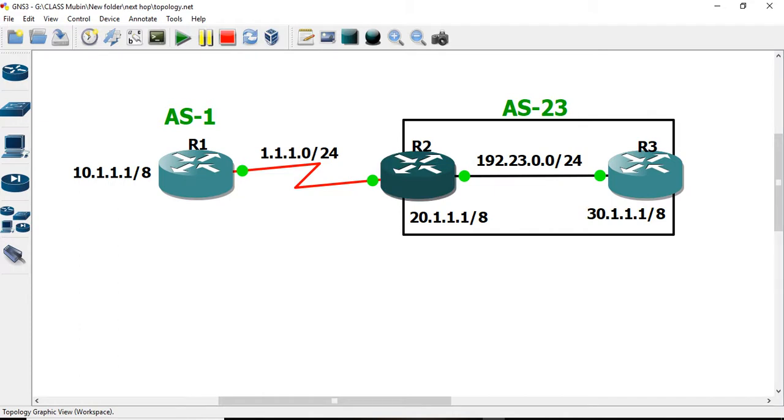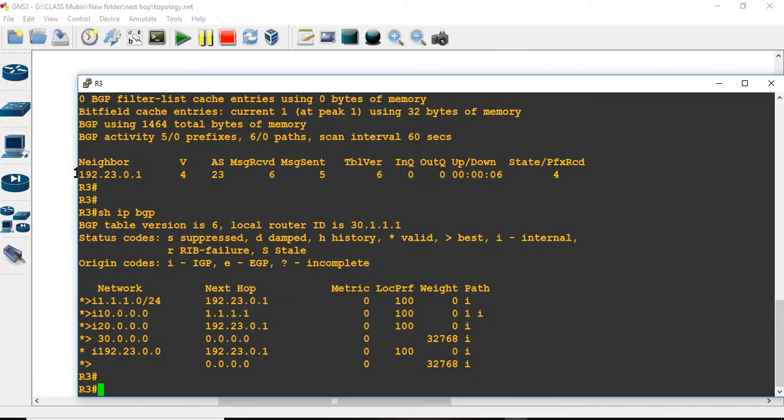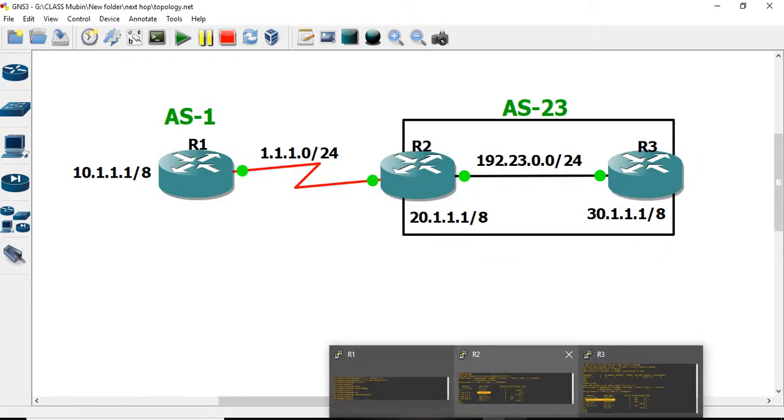But whenever it advertises or updates towards R3, it will not change its next hop. So that's why R3 will table it in the BGP table: even though the 10 network was updated from R2, it will give the next hop as 1.1.1.1.